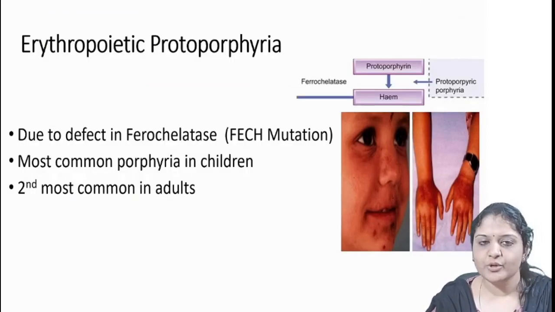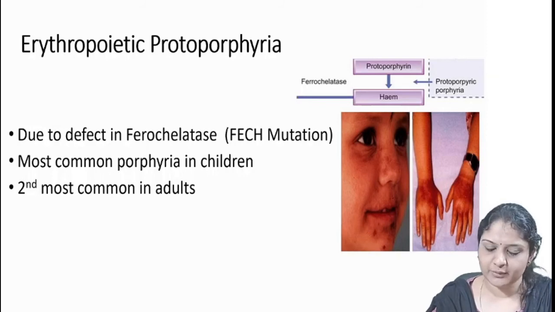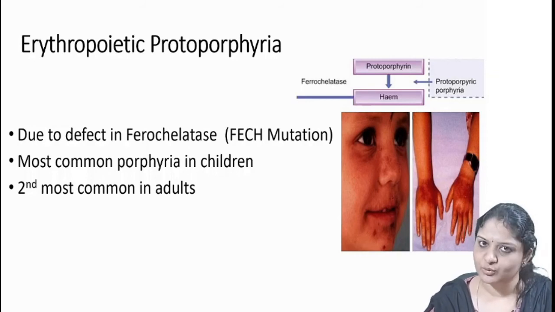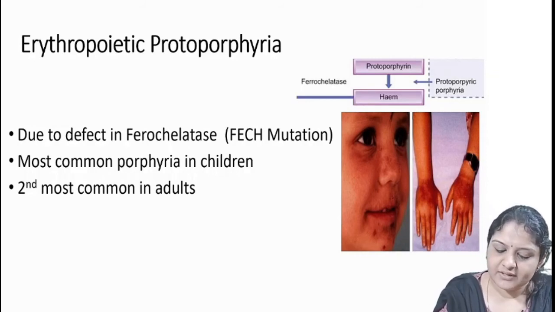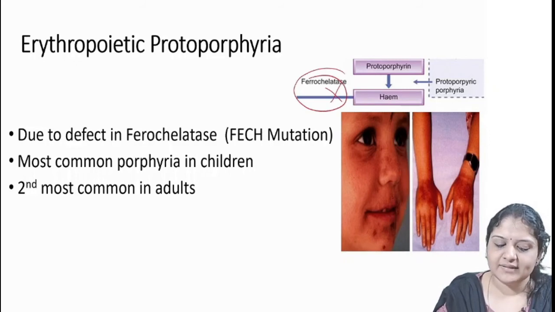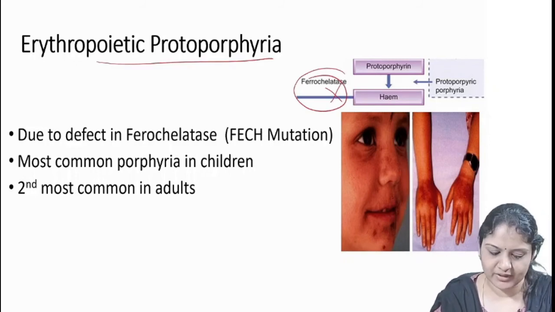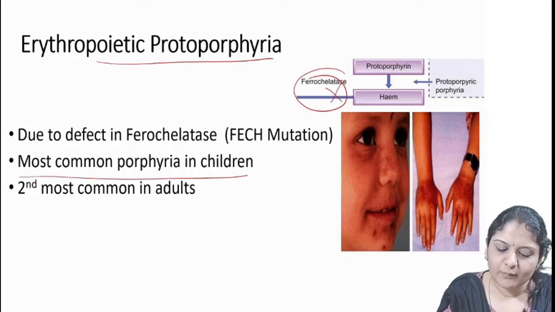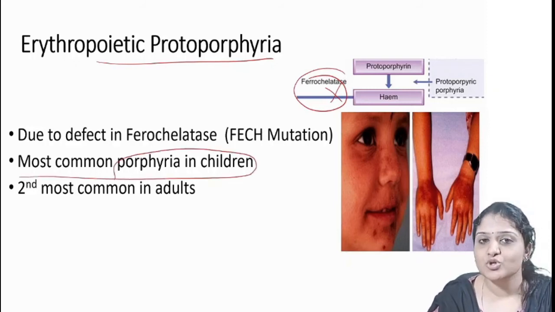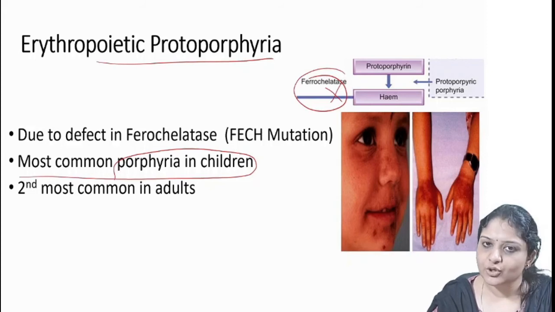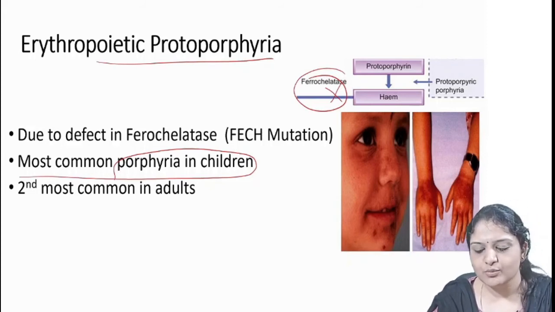Next, about erythropoietic porphyria or protoporphyric porphyria, the last enzyme, ferrochelatase. What is the action of ferrochelatase? It incorporates iron into the protoporphyrin ring, right? So here the ferrochelatase enzyme is deficient. That leads to erythropoietic porphyria or protoporphyric porphyria. And that is the most common porphyria in children. So the most common porphyria in children is erythropoietic or protoporphyric porphyria.